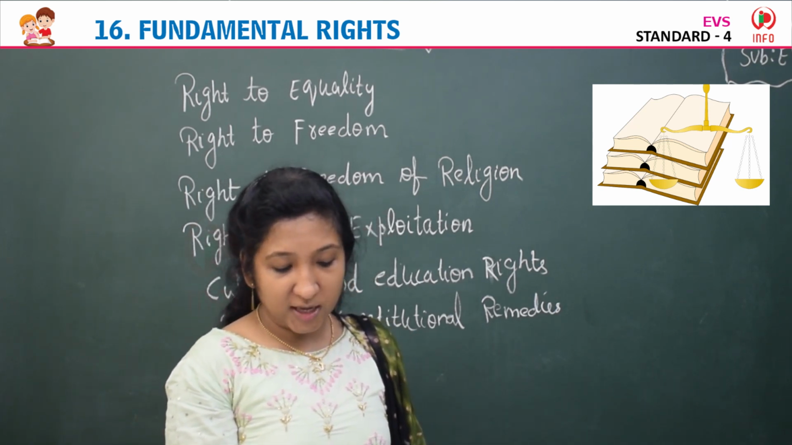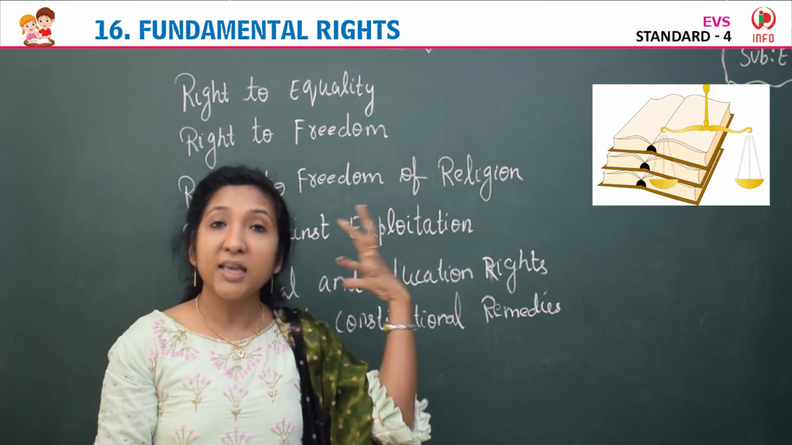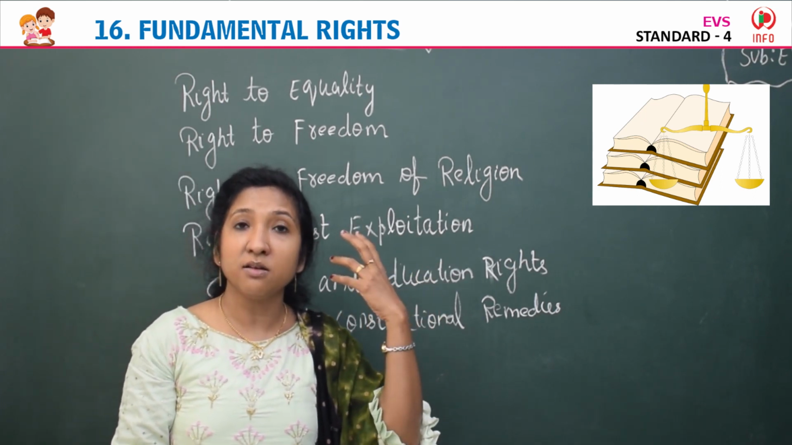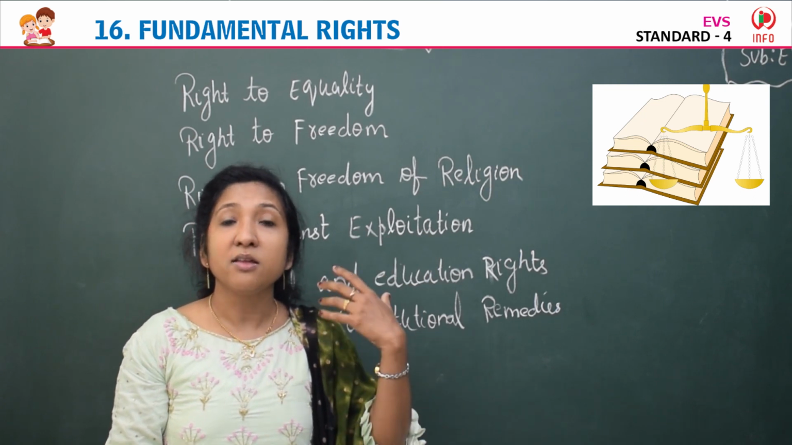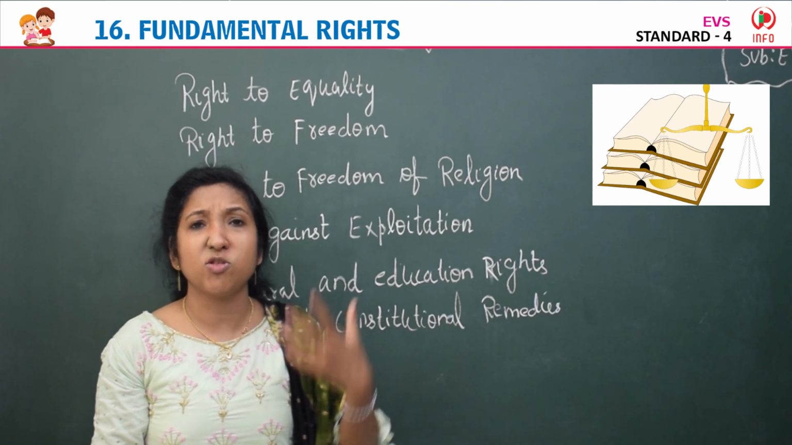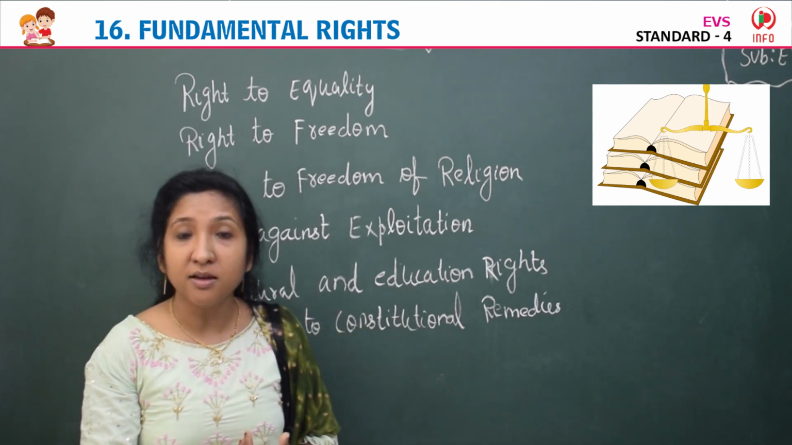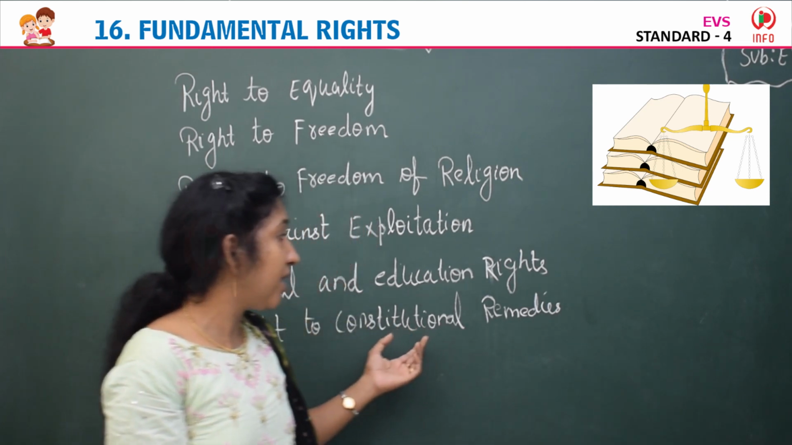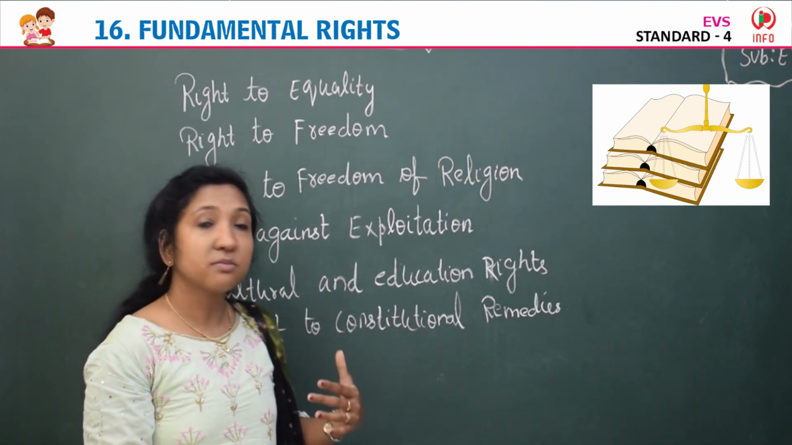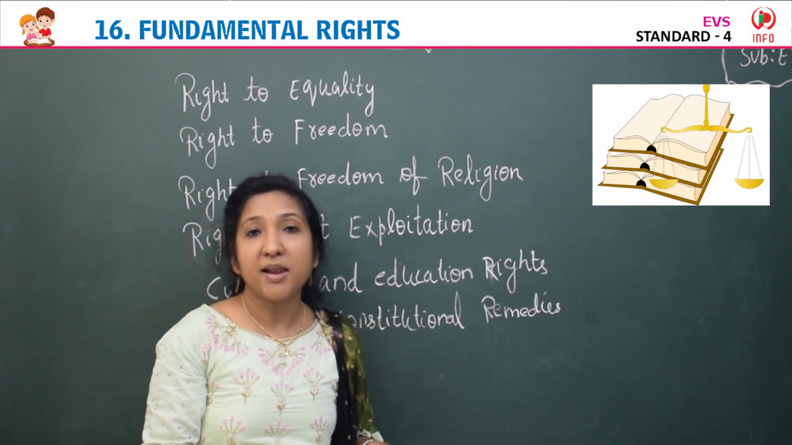Then cultural and educational rights. Yes, the symbol you can see here. All over India, we have a culture, and all have the right to protect and preserve the culture, the language. Yes, that you can see in that symbol there. Then right to constitutional remedies. That symbol you can see like books and that balance also, isn't it?